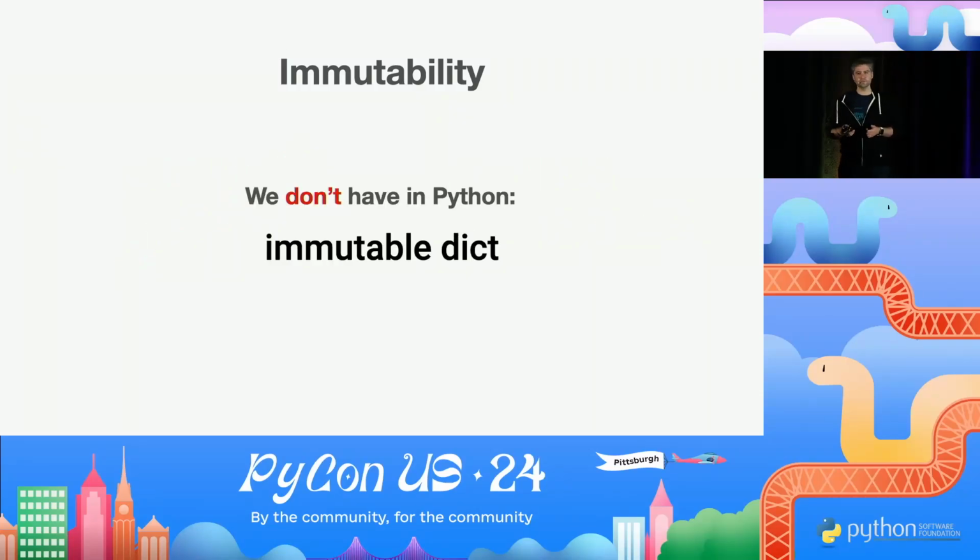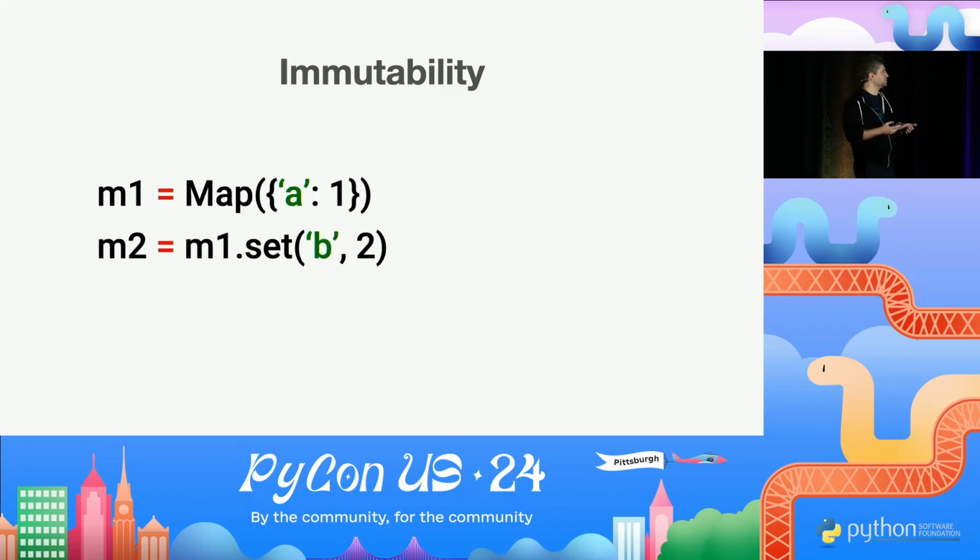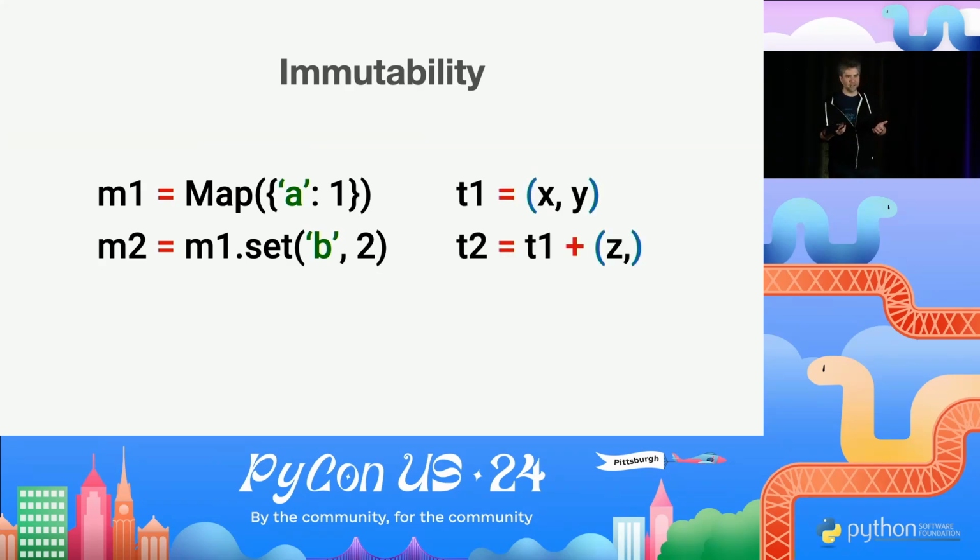But you probably noticed that there is no immutable dictionary or immutable mapping in CPython. And it's a shame, because it would be nice to have it. So let's just imagine how it would look like. Well, probably similar to strings and tuples. So you can create it. You can initialize it with, I don't know, dictionary or key value pairs. And then, if you want to add stuff to it, you essentially call a method on it, and it will give you a new collection. And this is exact one-to-one mapping to what we have with tuples, what we have with strings, and all other immutable types in CPython. So this is pretty easy.